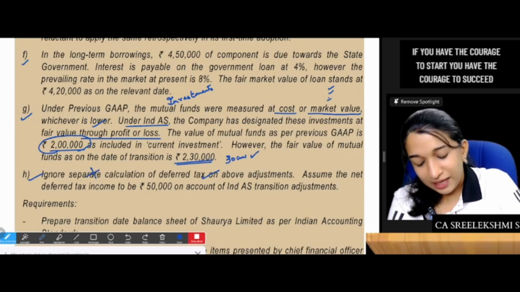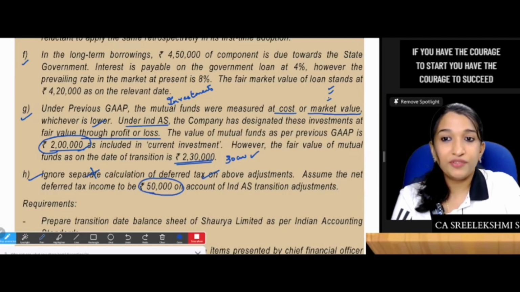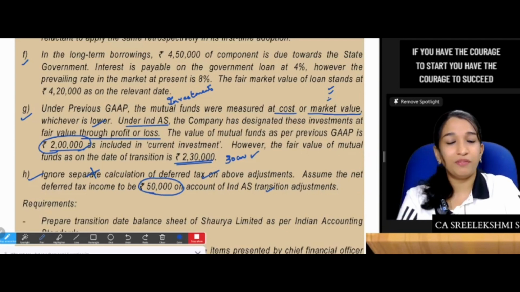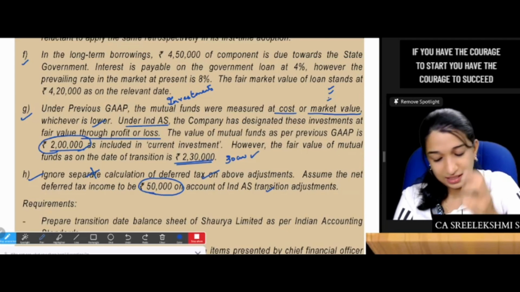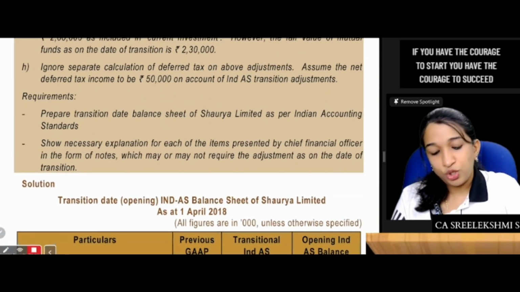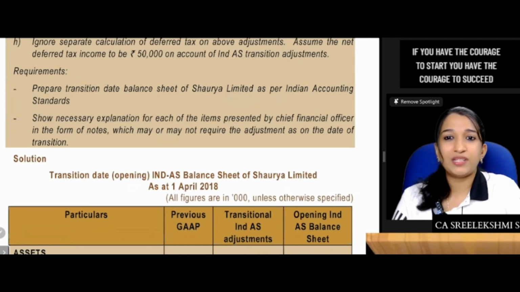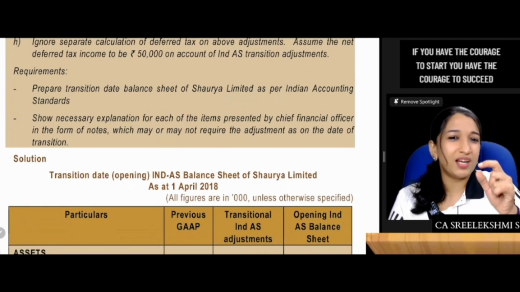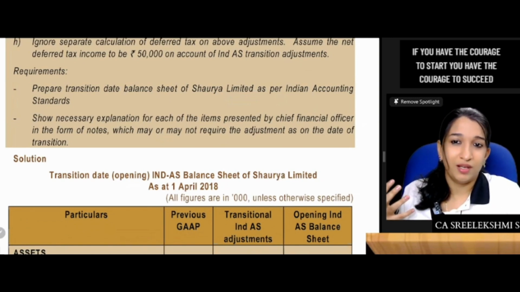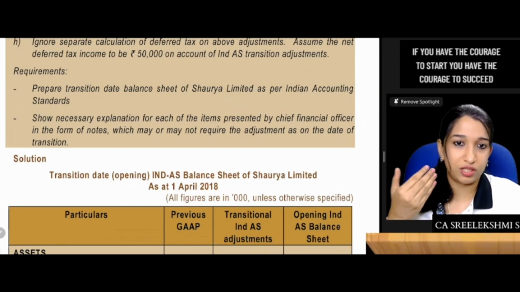Assume that the net deferred tax income is 50,000. Out of this, there is a deferred tax income. Assume the net deferred tax income to be 50,000 on account of Ind AS transition adjustment. Prepare the transition date balance sheet of Shaurya. Show necessary explanation for each item presented by the CFO in the form of notes, which may or may not be required. So give the notes for all the items. If you have adjusted and not adjusted, also give a note.